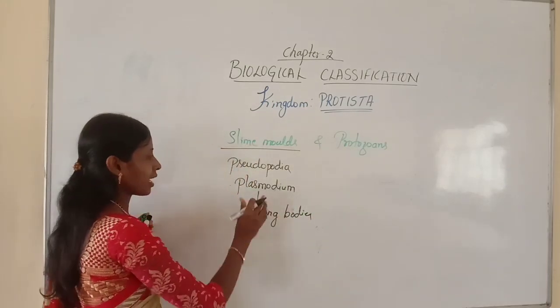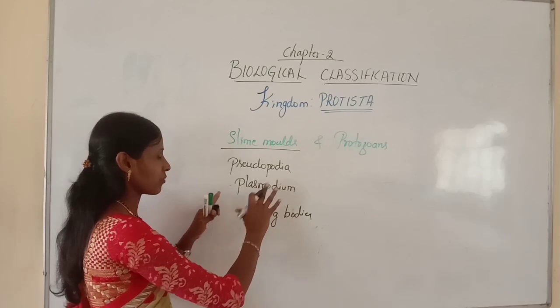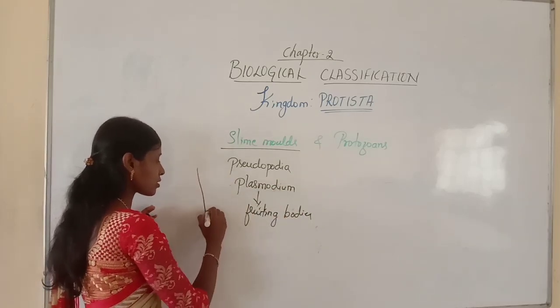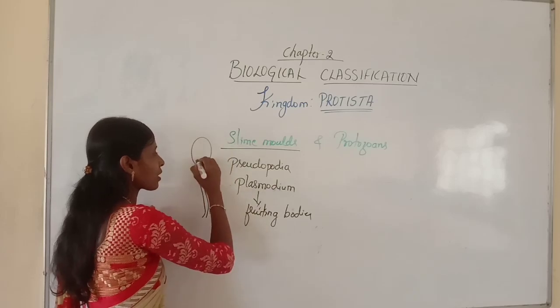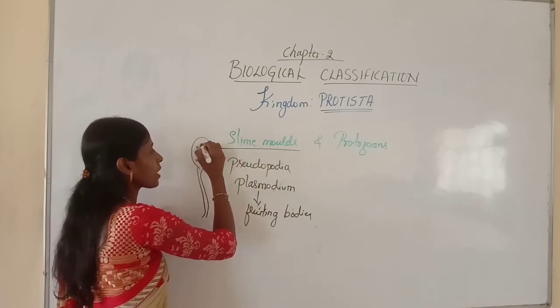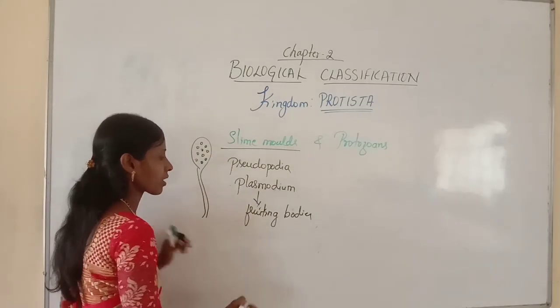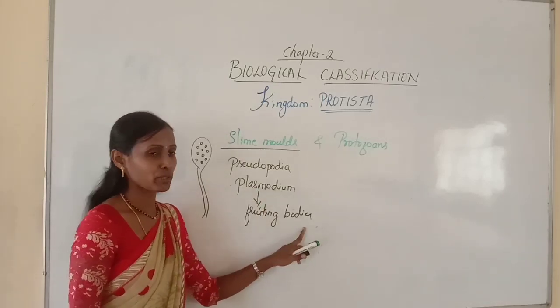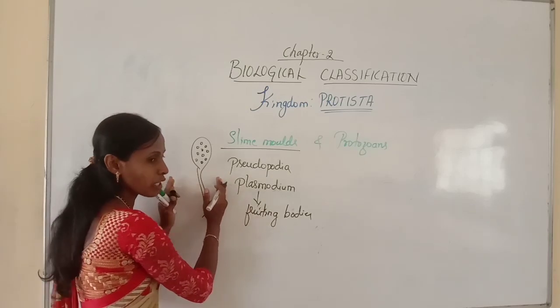Actually, the aggregation we cannot draw, but this plasmodium produces the fruiting bodies like this, and these fruiting bodies produce spores at their tip. Under unfavorable condition, the plasmodium produces fruiting bodies. So these are the fruiting bodies.